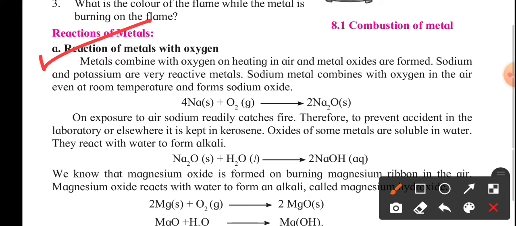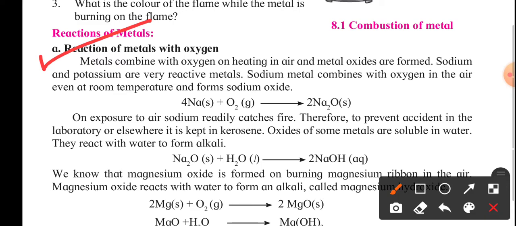Whenever we talk about metals, they readily react with oxygen. In certain cases, they are very dangerous also. If I'm talking about the sodium metal, it's a highly reactive metal. If you keep it open, immediately it will react with the oxygen present in the air, and it will start to burn. It's a very reactive metal as compared to the other metals.